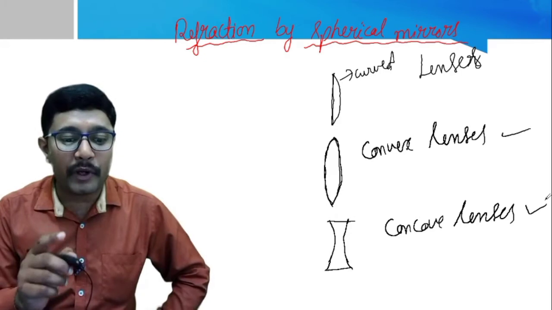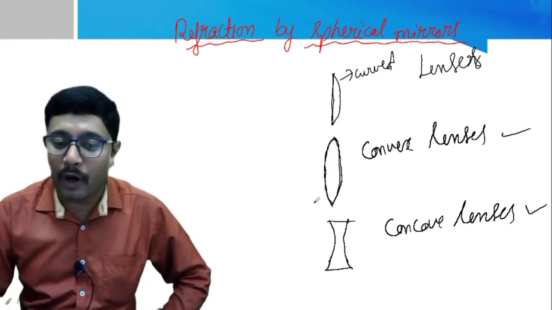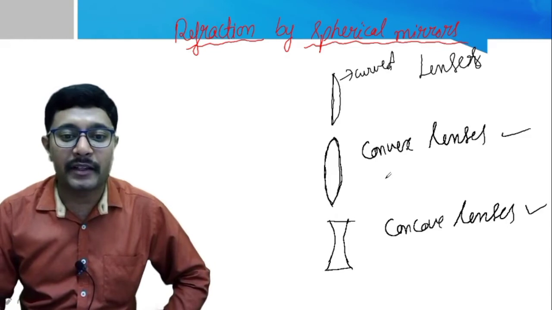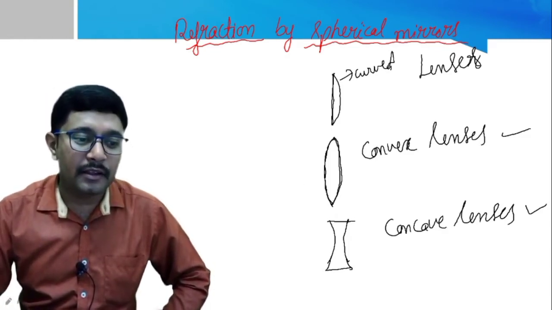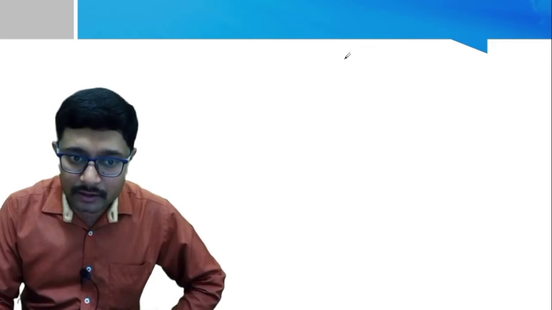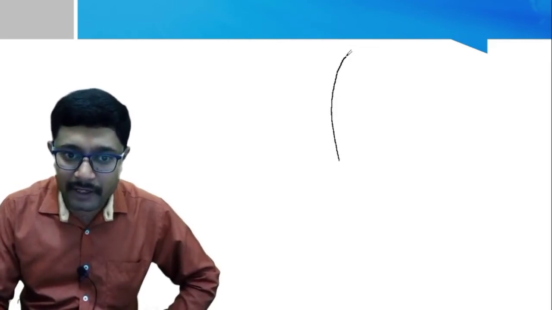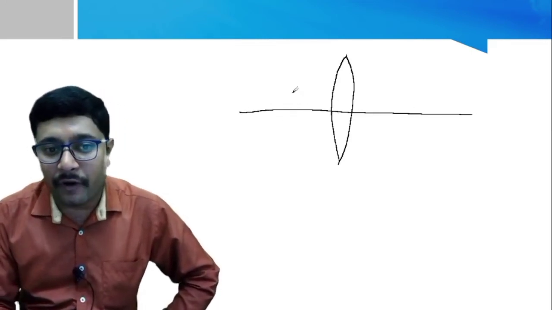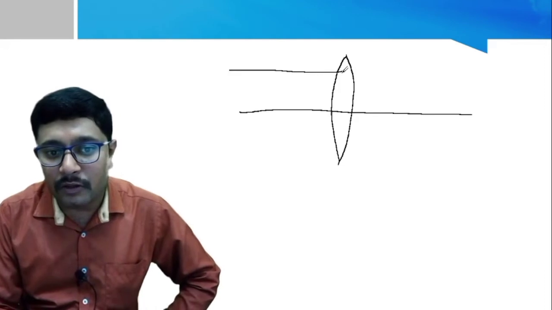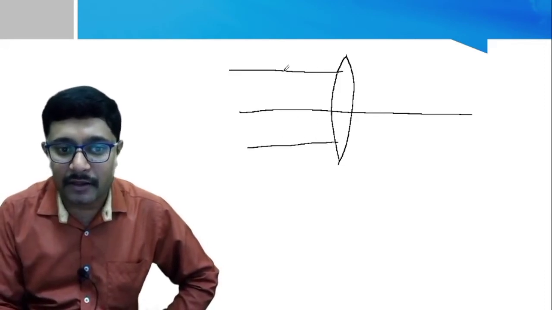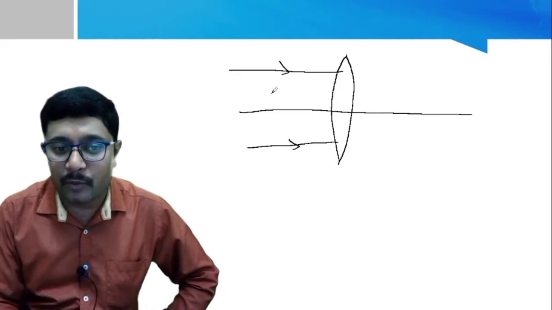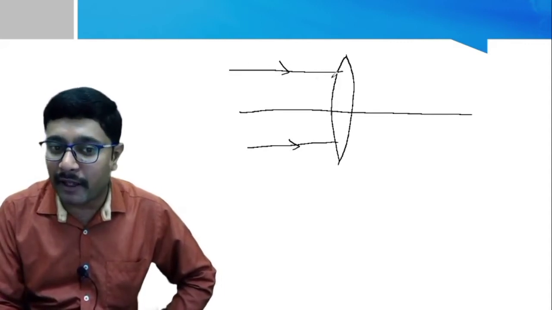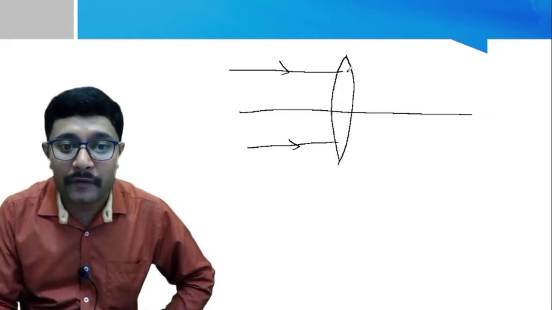Now our topic is only about the convex lens and the concave lens. What are the properties of these two lenses? Let us study one by one. Now I will consider the first lens, that is the convex lens. If I take a convex lens and draw a diagram for that, when a light ray falls on the convex lens like this, we know that when a light ray moving in a straight line strikes the refractive surface, what does it show?